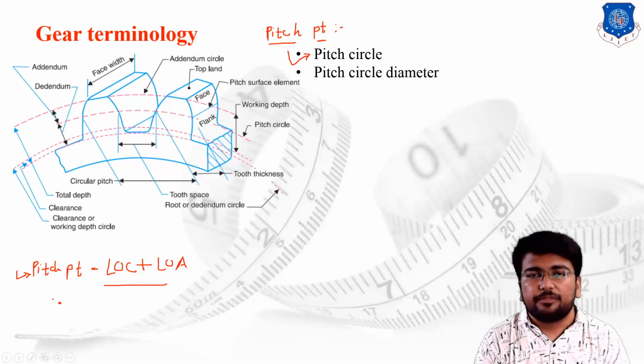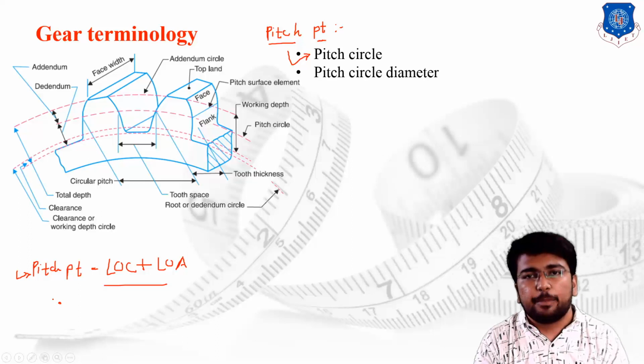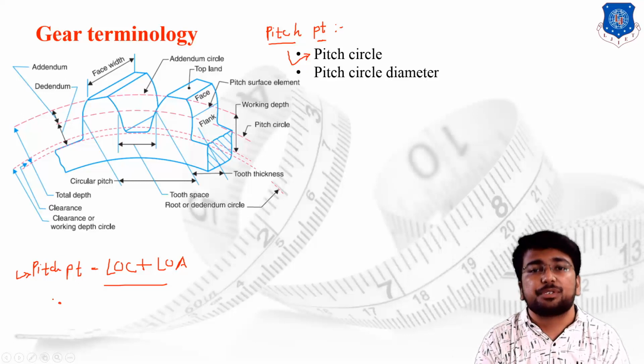Then the circle which is passing from this particular pitch point is known as the pitch circle, and the diameter of this particular circle is known as the pitch circle diameter. Do remember one thing: the pitch circle is an imaginary circle. There is no actual circle available on the gear profile which is known as the pitch circle.